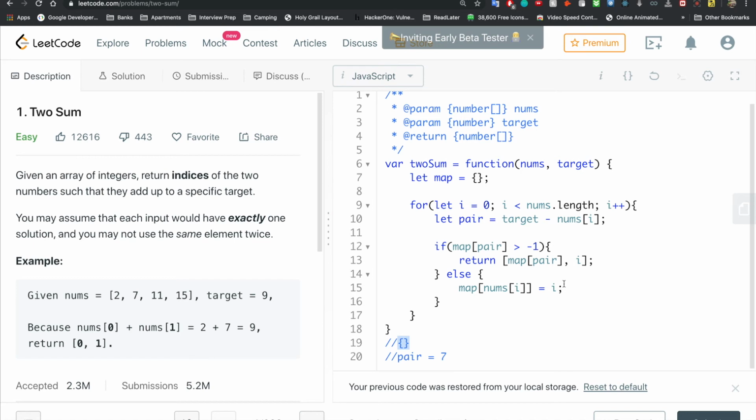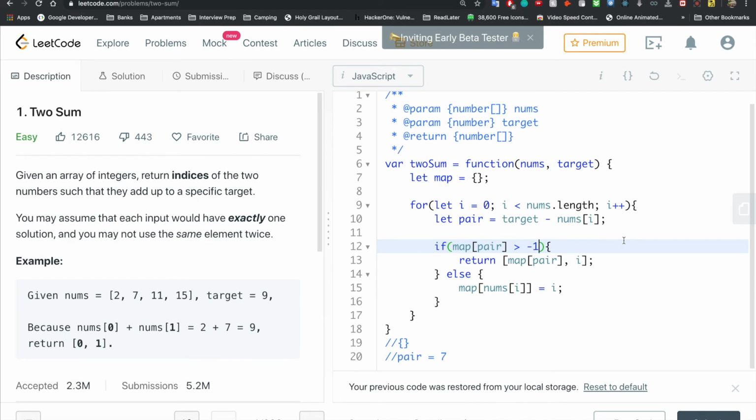Because if we said if map of pair, we would assume we're either going to get the value of undefined, or we're going to get an index number. But when the index we get back is 0, which is a very fair case and one we're going to see in just a second, if we ever try to zoom in on map of 2, we're going to get a 0, and since 0 is a falsy value, that's not going to work out.